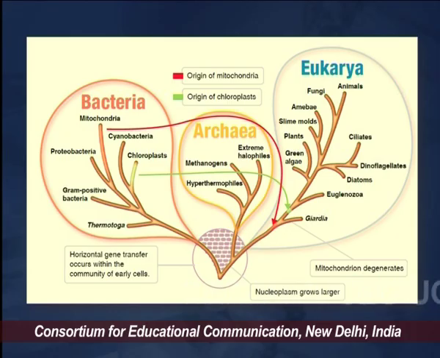Initially there was a general cytoplasmic cell, a nucleoplasmic cell, and gradually these started growing. You can also observe that in this nucleoplasmic cell, horizontal gene transfer was occurring. So there was not a very clear distinction between these domains.